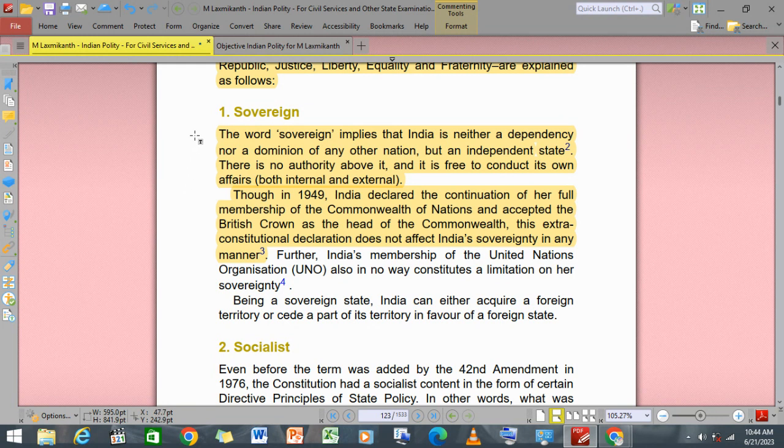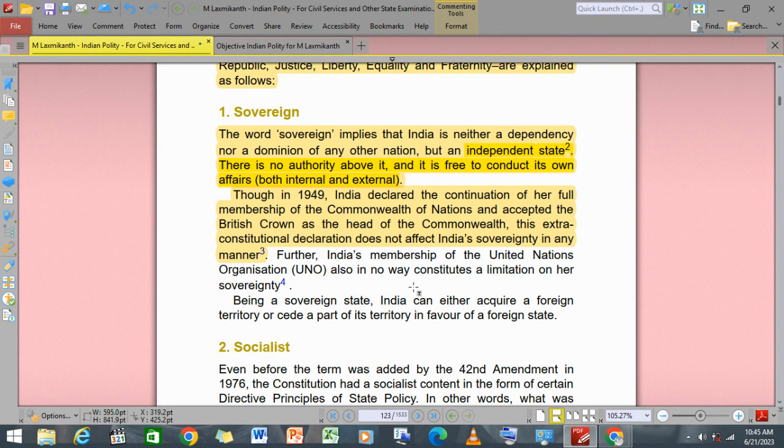Now, if we talk about sovereignty, right? Sovereignty means independence. So, what is it? It is an independent state, with no authority above it, and free to conduct its own affairs, both internal and external. So, this is a sovereign country. All right, it is an independent state. There is no authority over it, and it is free to conduct its own affairs, both internal and external. Right.